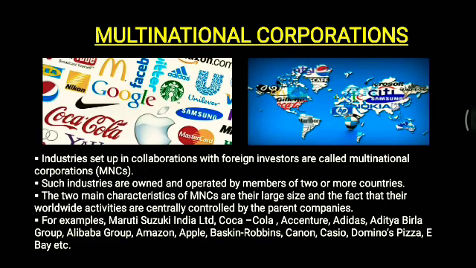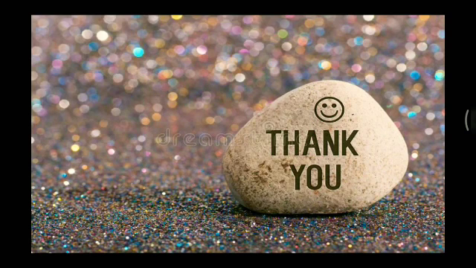Okay. Now for examples, Maruti Suzuki India Limited, Coca-Cola, Accenture, Adidas, Aditya Birla Group, Alibaba, Amazon, Apple, Baskin Robbins. There are lots of examples of these multinational corporations. In short we call them MNCs. They produce and sell goods and services in various countries. Alright, this is their main goal. So these are all the industries on the basis of ownership. So that's all we have in this session.